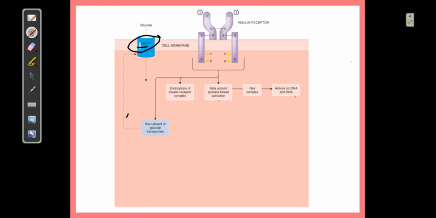So the effects on GLUT4 are very prominent, and in these organs the entry of glucose is solely dependent on the presence of insulin. If insulin is not there, glucose entry is restricted.